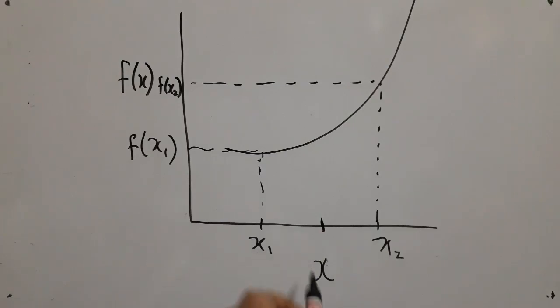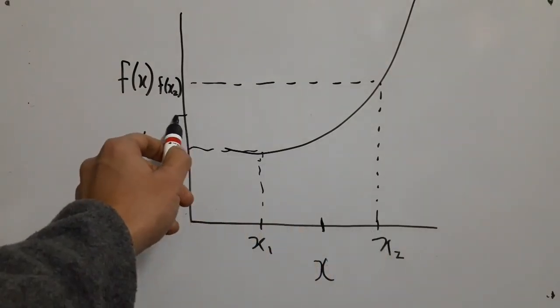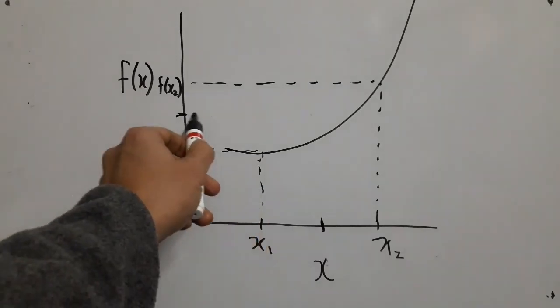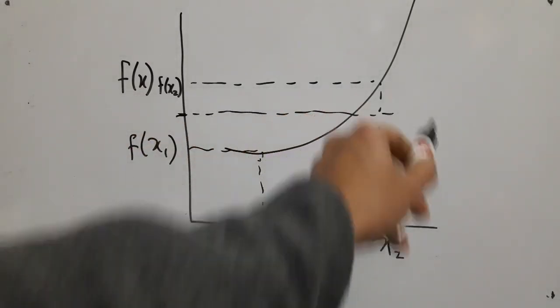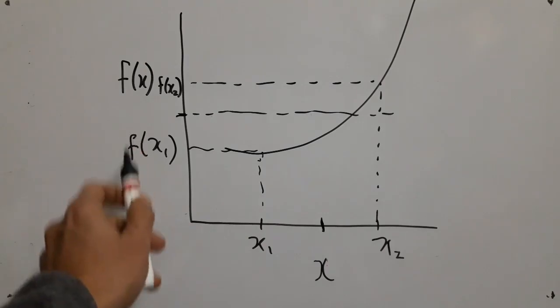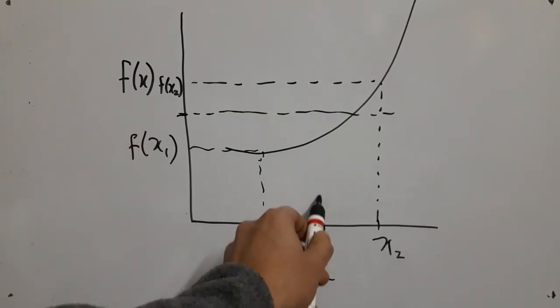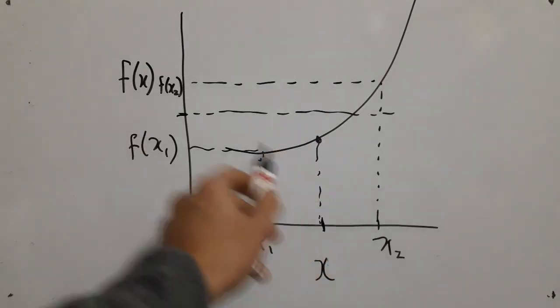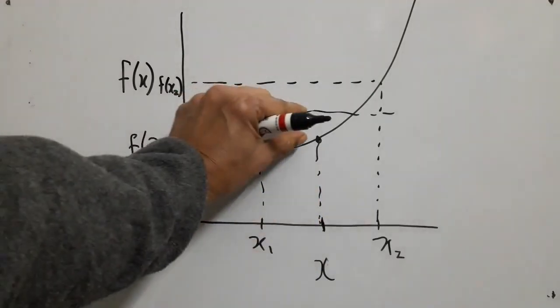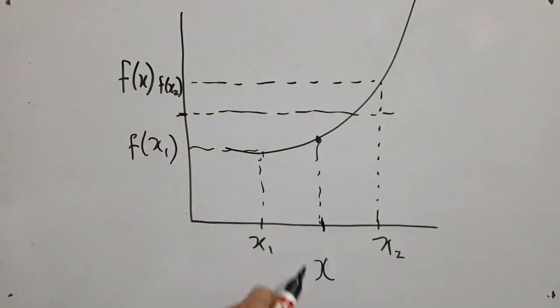Now when I compute the average value here and I compute the average value here, what will happen? The average value is like this, but if I compute the average value of the mean, I will get only this. So I am not attaining this height.